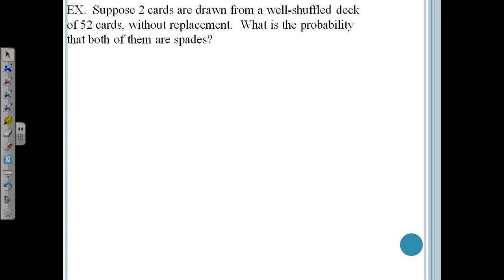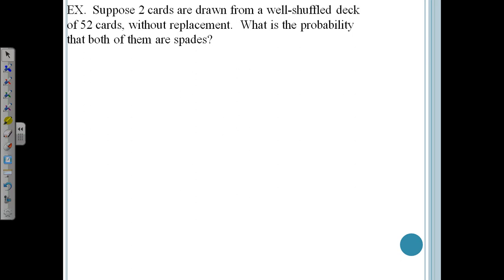All right, let's go a little bit more complex here. Suppose we now drew 2 cards. We're going to draw these at the same time. We're not going to draw one, put it back, and have the potential of drawing it again. So suppose we drew 2 cards from a well-shuffled deck of 52 cards without replacement. What is the probability that both of them are spades?